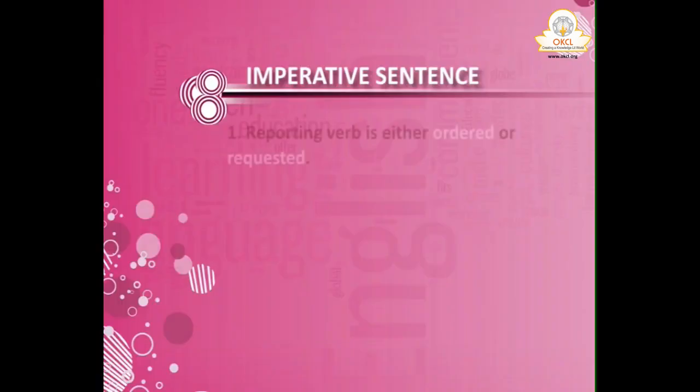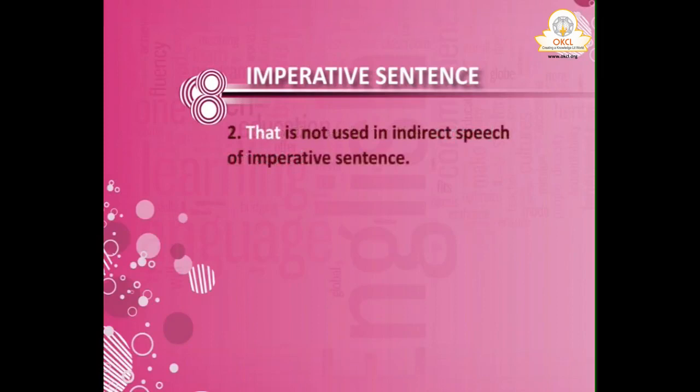In an imperative sentence, reporting verb is either ordered or requested, whatever the case may be. And that is not used, as in interrogative sentence, in indirect speech of imperative sentence. And when inverted comma is lifted, you introduce the sentence with to.